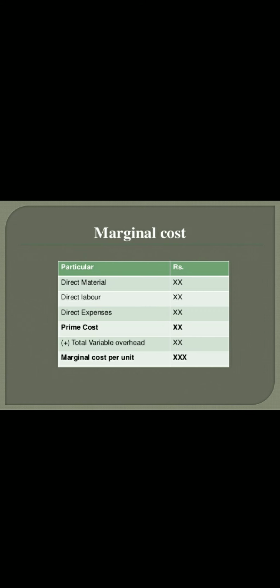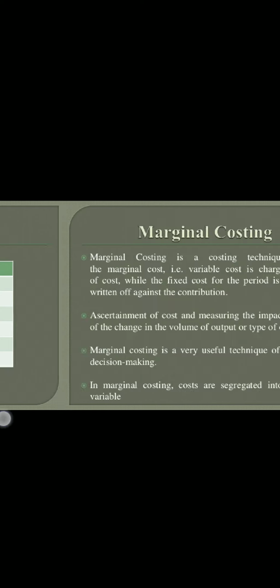For example, the marginal cost may be presented as direct material cost, direct labor cost, direct expenses, and the total of all these is prime cost. And when we add to this the variable proportion of overheads, we get marginal cost per unit.